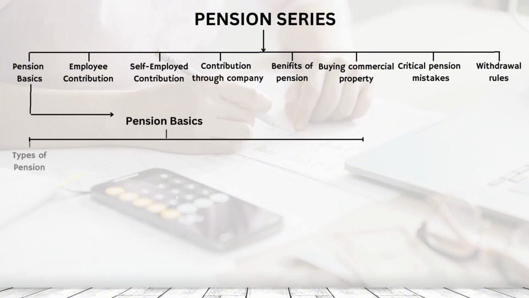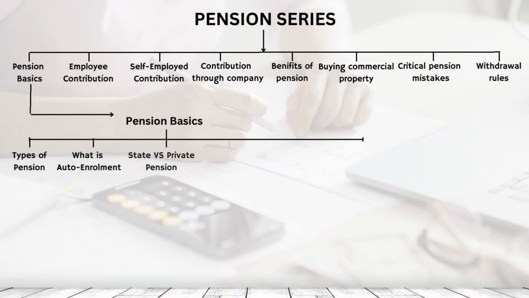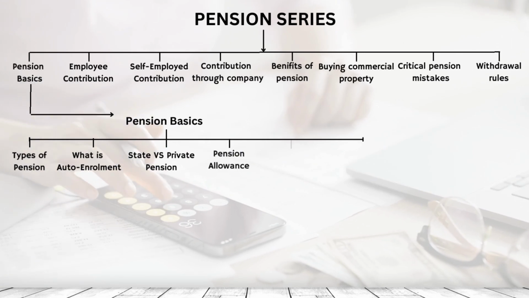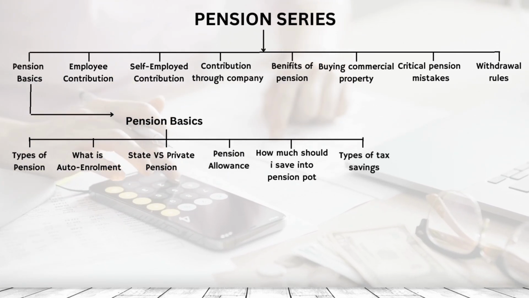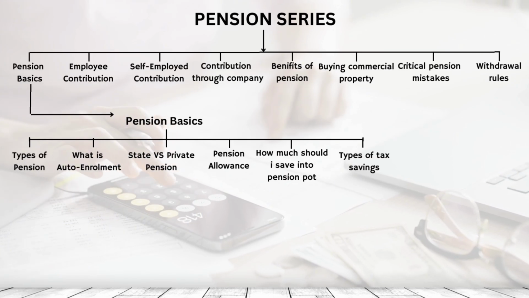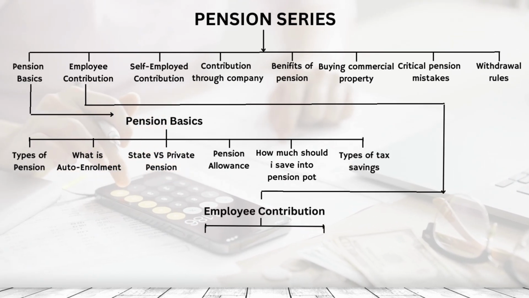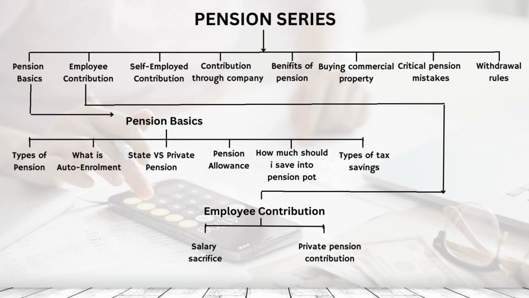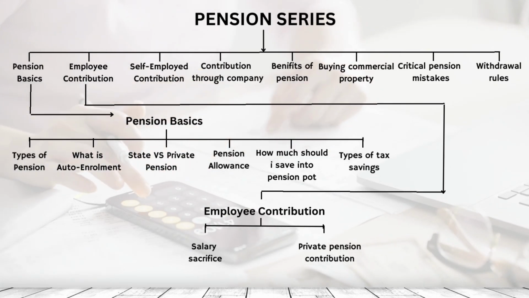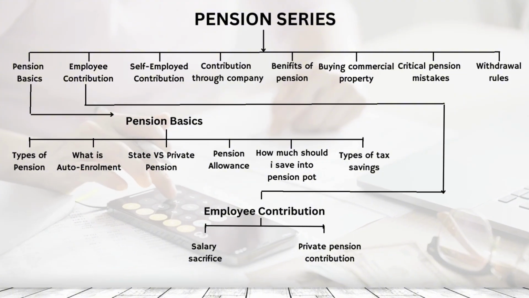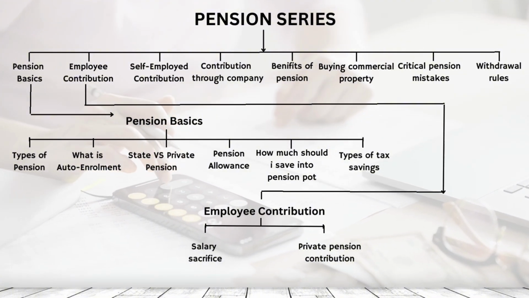Like under the pension basics, there are types of pension, what is auto enrollment, what is the difference between state pension and private pension, allowance, how much should I save into pension, types of tax savings. And under employee contribution, the major things are salary sacrifice and private pension. For each video, I will reveal at the start what that video will include, and at the end what we have covered. This way you can understand what we have covered so far.